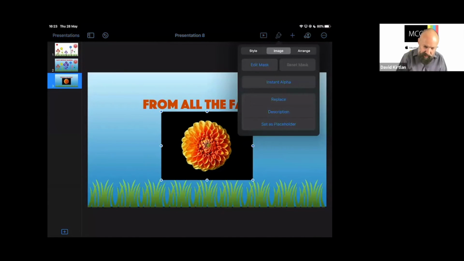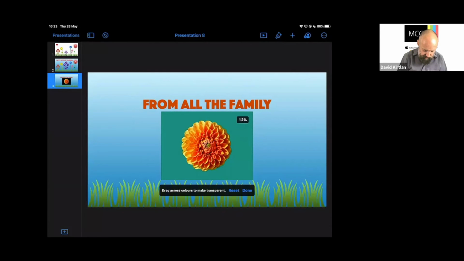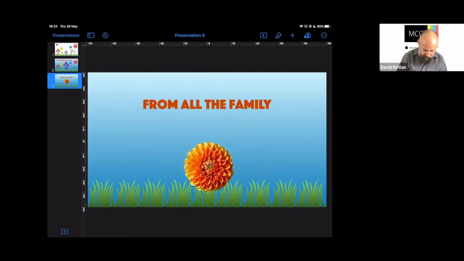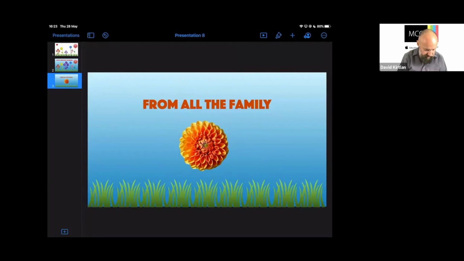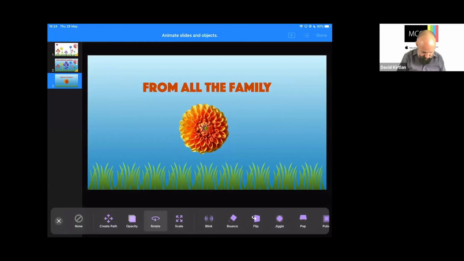If I press the paintbrush, I have Instant Alpha. Instant Alpha just lets me remove a background. So I can now tap that black area and just select it to delete it. And it just makes it transparent. So I've now got a flower that I can move around and put over the top of objects, and it's just cut it out very quickly and easily. And it's just like any other object, those shapes. Just with photographs, I can animate these as well in exactly the same way. So I'll tap that flower now, that photograph. I'll animate that one. We'll add an action and we'll rotate that one as well.